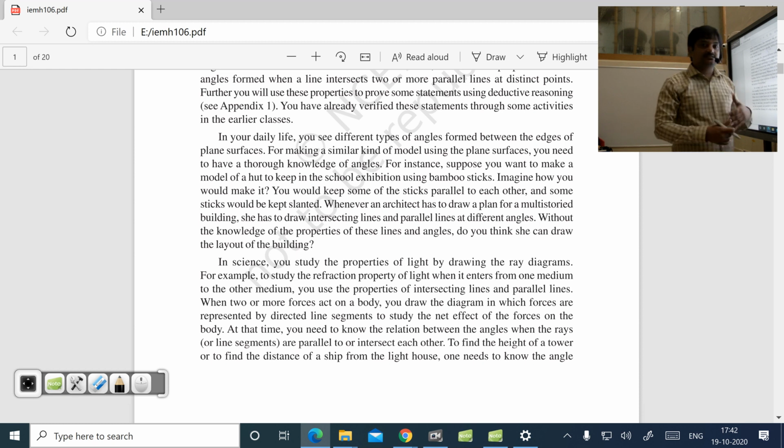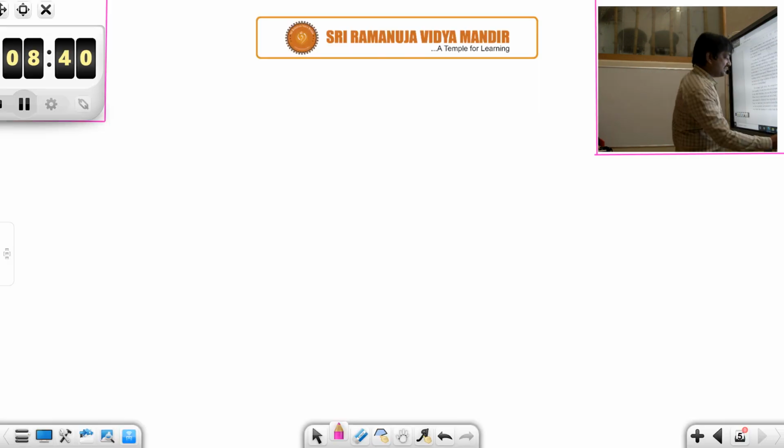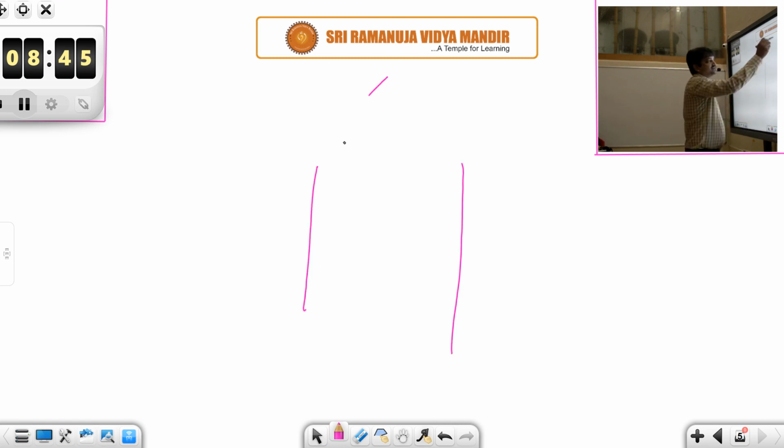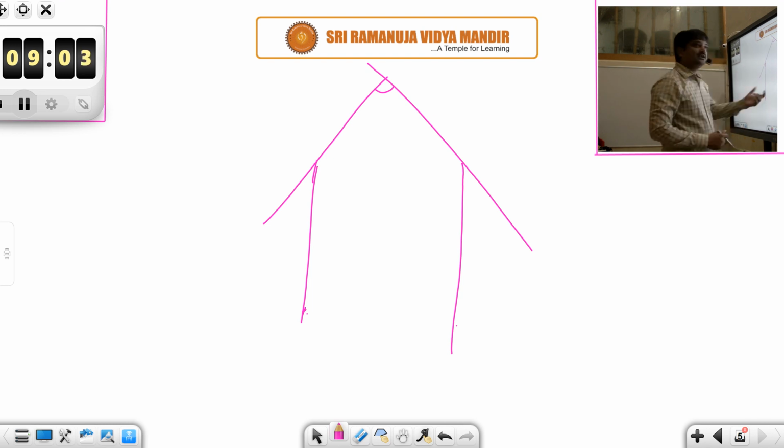Similarly, look at huts. In the huts, you will see a conical type of structure, with a set of parallel lines like this, and on top of this two lines intersecting. Here also you need knowledge regarding parallel lines. These two are parallel, and similarly here you need knowledge regarding the angle. So this is one practical life example of why you need to learn about parallel lines and angles.